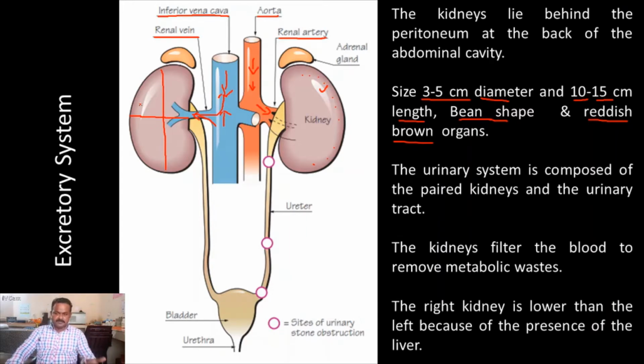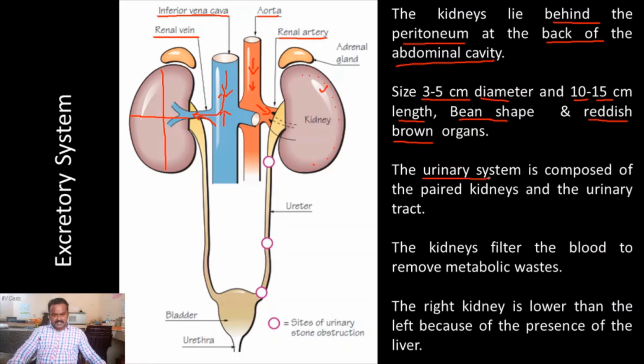But we have more nephrons than that. All nephrons play a role in excreting waste products. The nephrons perform functions like filtration, reabsorption, and secretion. These are the major functions of the kidney. Another important point is the location of the kidney: it is behind the peritoneum at the back of the abdominal cavity. Yes, this is the exact location of the kidney.